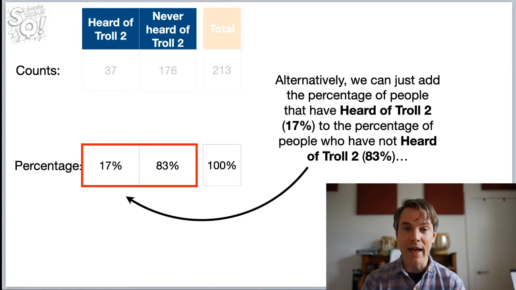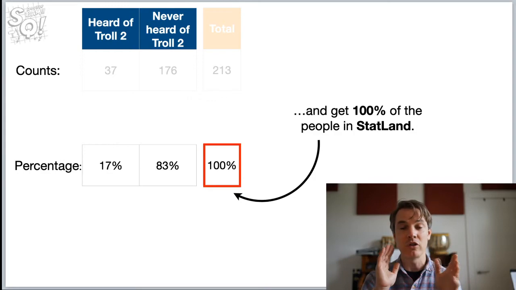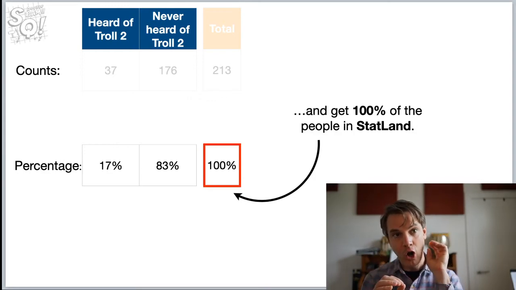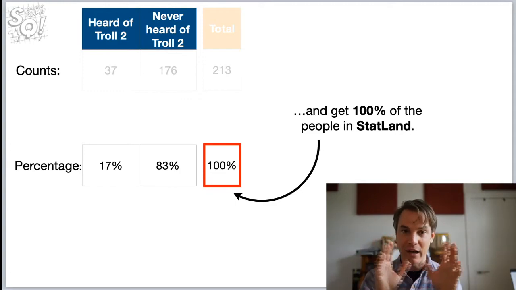Alternatively, we can just add up the percentage of people that have heard of Troll 2, 17%, to the percentage of people who have not heard of Troll 2, that's 83%. And that should give us 100% of the people in Statland, because we said people in Statland are just two types. You've either heard of Troll 2 or you haven't heard of Troll 2. There's no other category. So that accounts for 100% of the population.